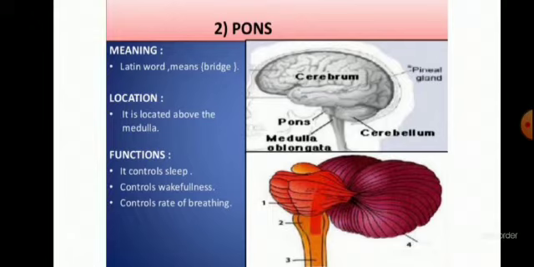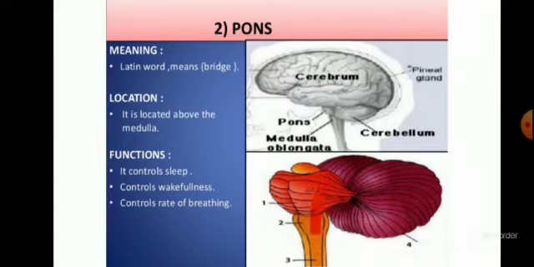The main purpose of the pons is that it controls sleep, wakefulness, and the rate of breathing. Along with these, it is also controlling eye movement and facial expressions. What is the function of the pons? It acts as a bridge between the cerebrum, medulla oblongata, and cerebellum. It conducts impulses between them, and along with that, it controls sleep, wakefulness, rate of breathing, eye movement, and facial expressions.